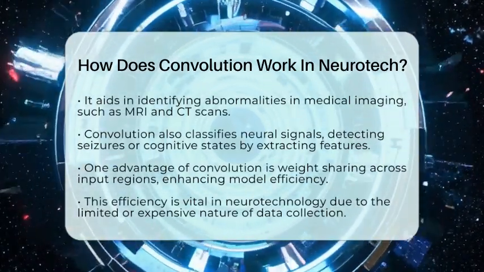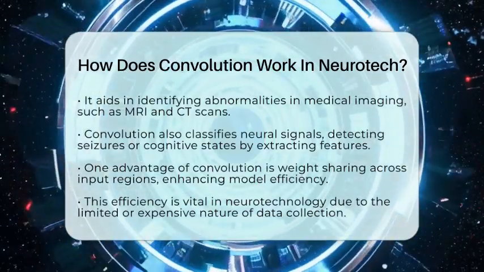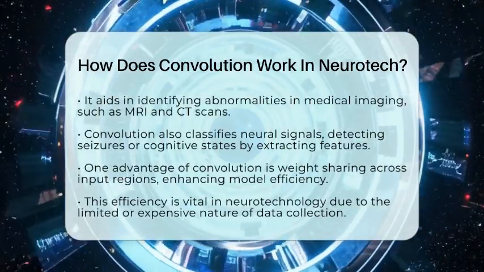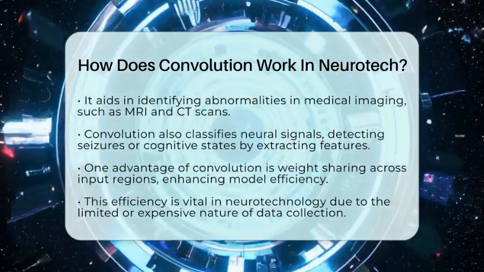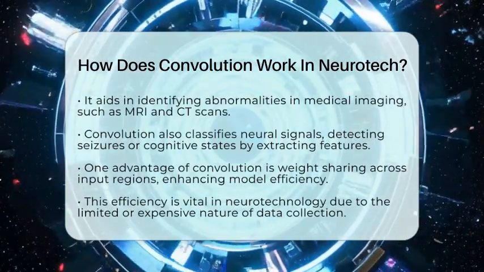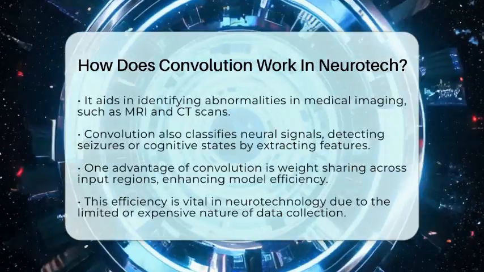One of the advantages of convolution is that it shares weights across different input regions. This reduces the number of parameters needed, making models more efficient and less likely to overfit. This efficiency is particularly important in neurotechnology, where data can be limited or costly to gather.